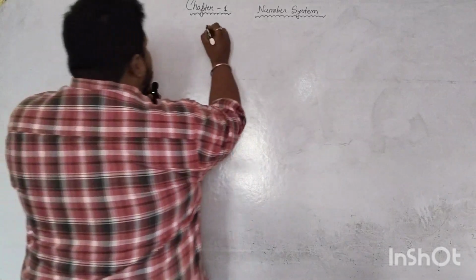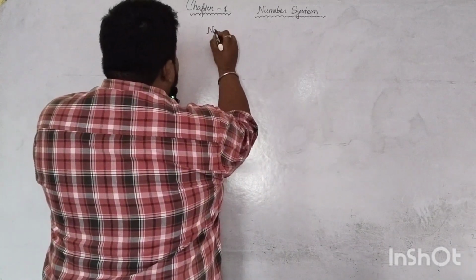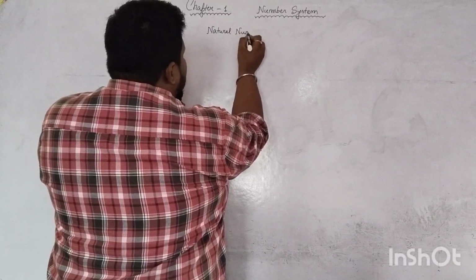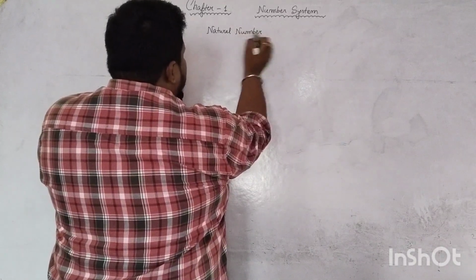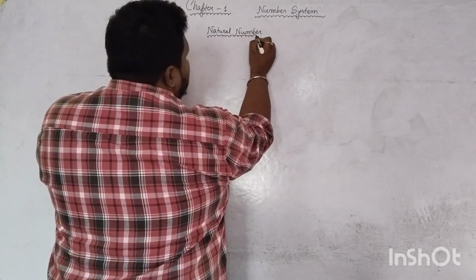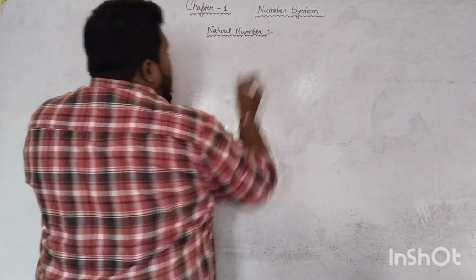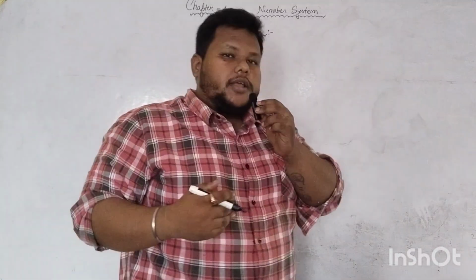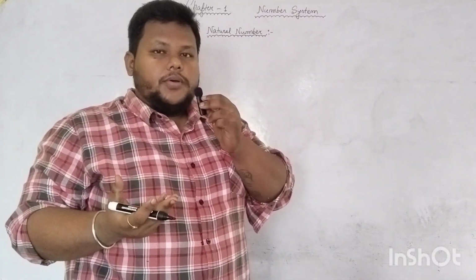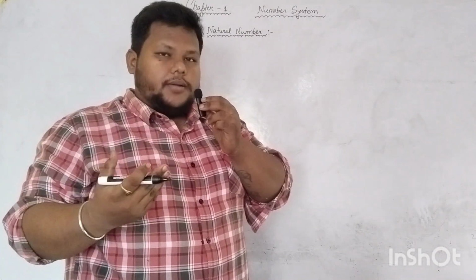So the first type of numbers were natural numbers. I hope you remember what is a natural number. Natural numbers are nothing but counting numbers, those numbers that we can count, starting from 1.